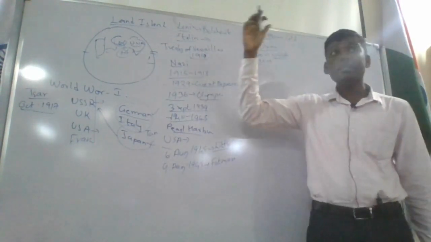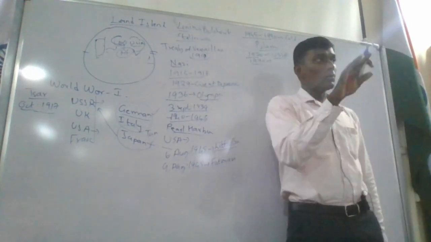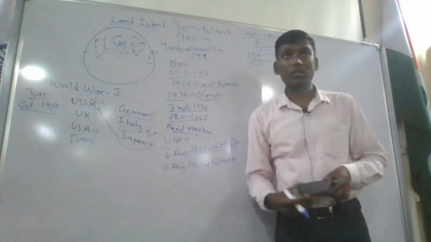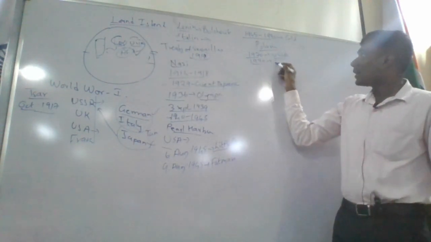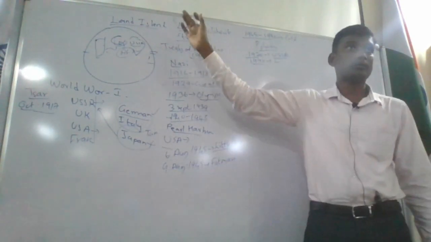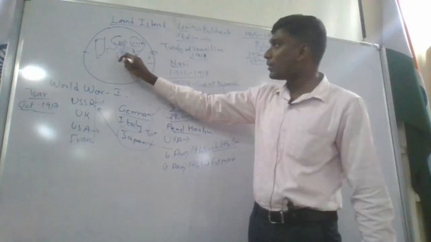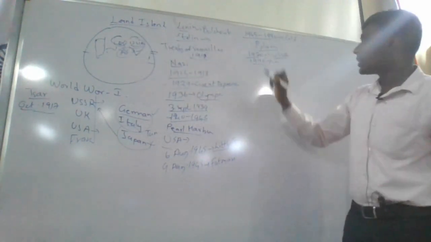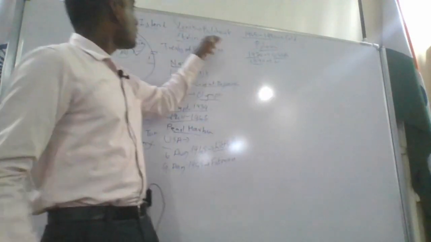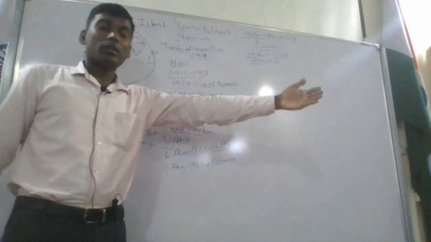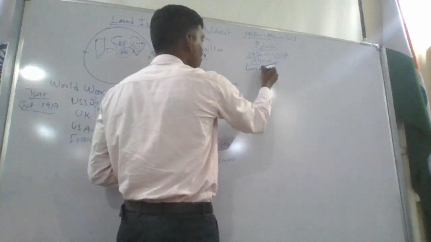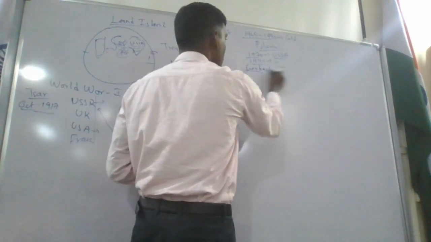And for continuous 20 years, USSR could not control, they could not win the complete territory, and they could not hold on for many more years. So finally in 1990, USSR told, I'm going to leave Afghanistan, I'm going to go back. When Afghanistan was dropped, at the same time in USSR there was a leadership problem. Lenin, then you have Stalin, like this you have many leaders. Now here in the 1990s, we have a person called Mikhail Gorbachev.